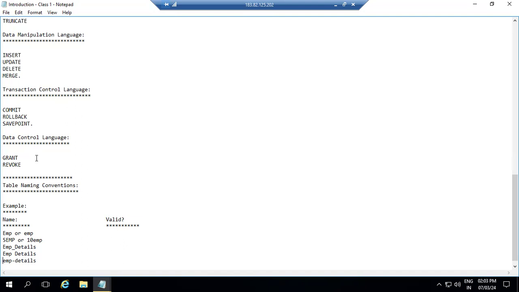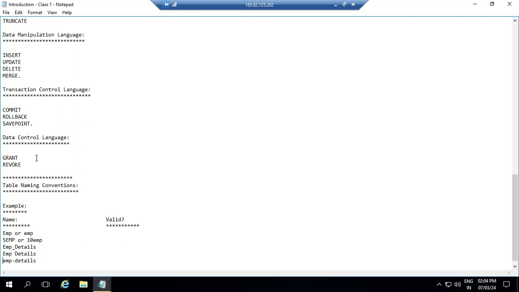So where they are granting the permission, we use this data control language command, grant. Revoke is where we take back the permission. For a particular user to whom we gave permission, like you can insert the record, you can update the record, you can merge the record, if I want to cancel those privileges, we use revoke. So revoke is taking back the permissions, right?